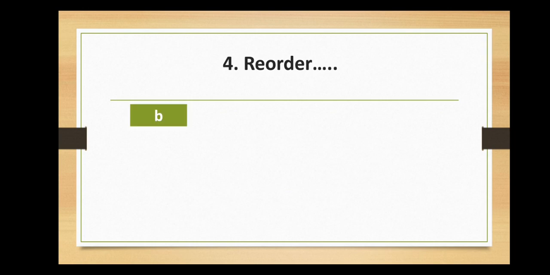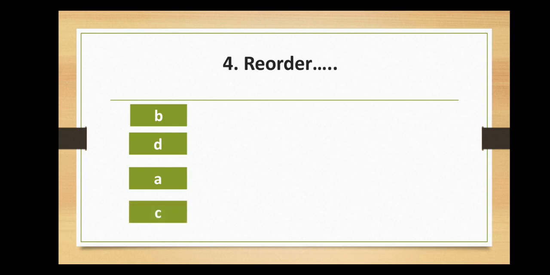The first sentence is B. Obese people are more likely to get certain diseases than thinner people. Then D. Such diseases include diabetes, heart disease, and blood vessels. Then A. Treatment of these diseases in patients with obesity may be less likely to succeed. And finally C. Unless they go on a diet and lose weight. So this is the order of the sentences.